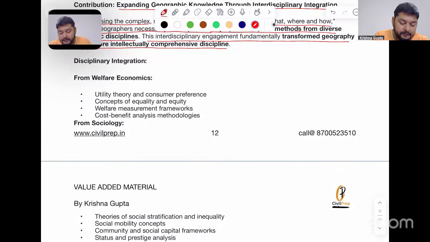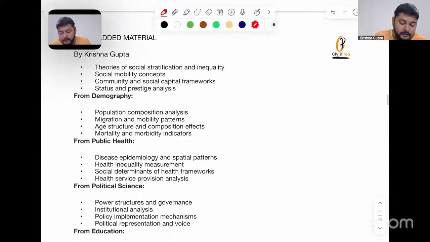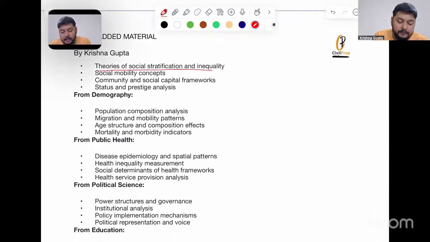Now, integration from welfare economics: utility theory and consumer preferences, the concept of equality and equity, welfare measurement frameworks, and cost benefit analysis methodologies. Apart from this, from sociology: theories of social stratification and inequality, social mobility concepts, community and social capital frameworks, and status and prestige analysis.